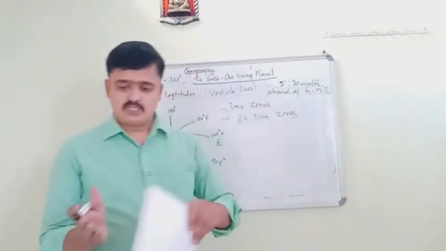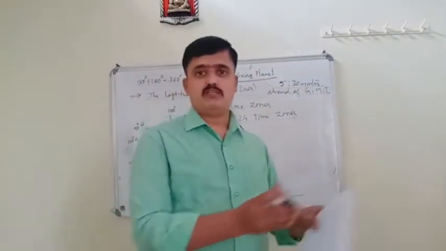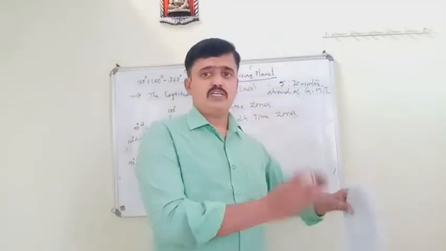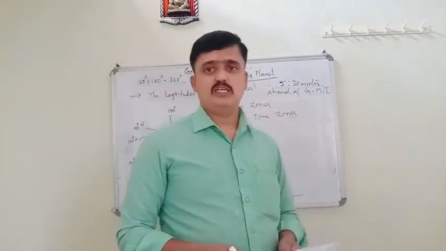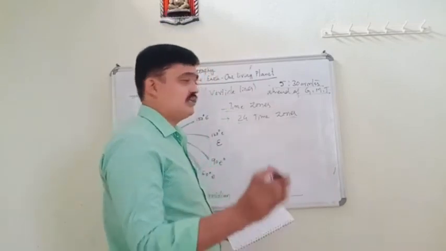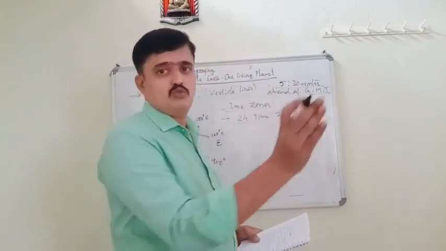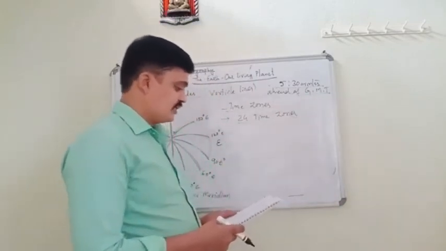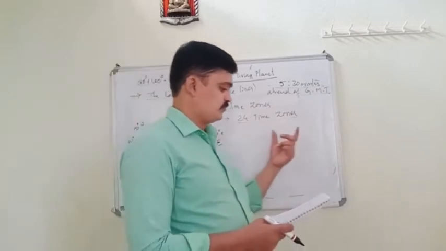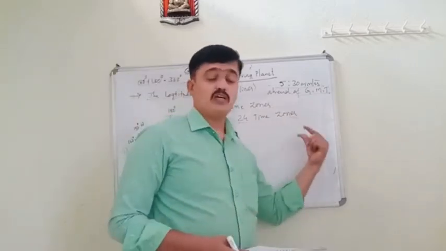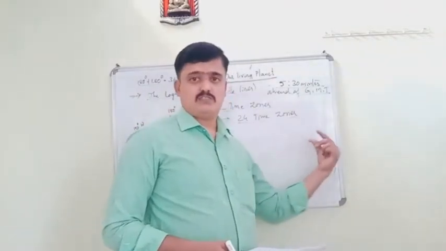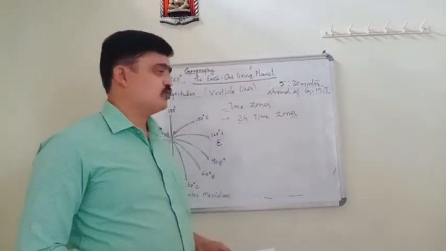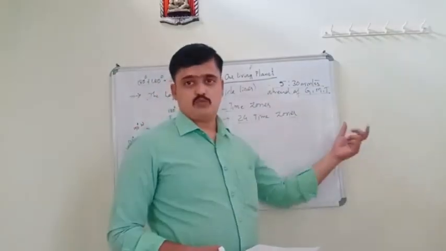So from one time zone to another there is a 1 hour difference. There are 24 time zones.